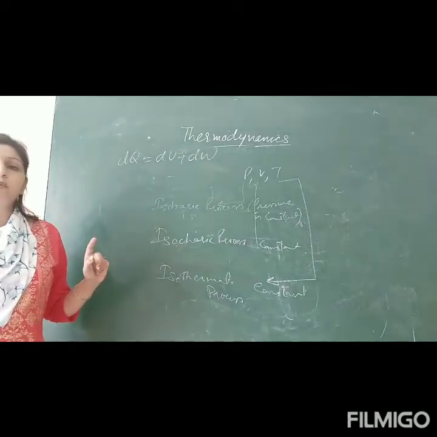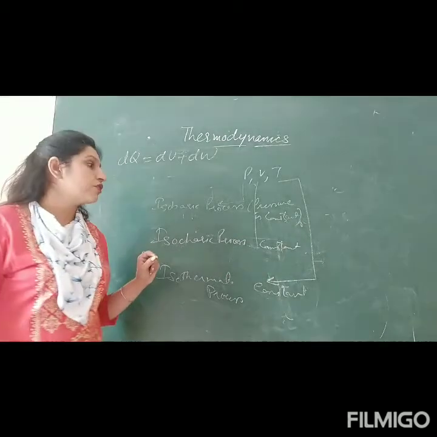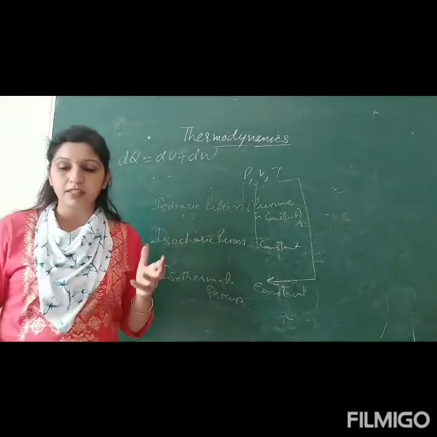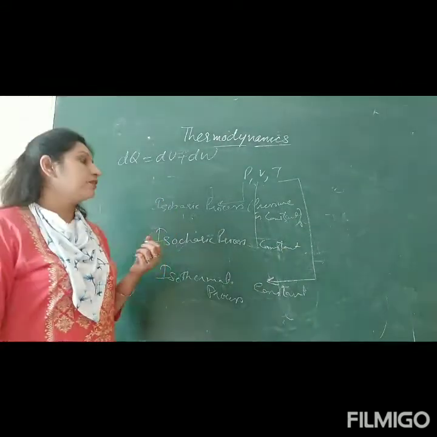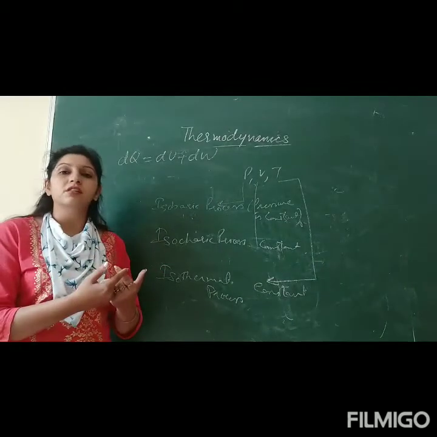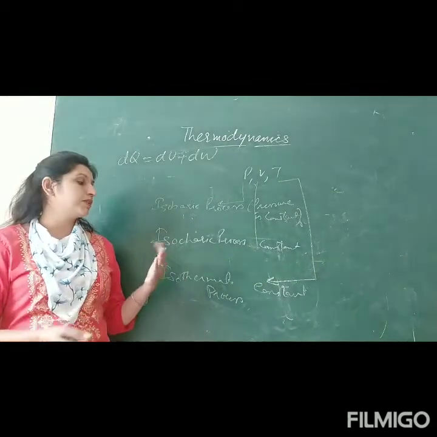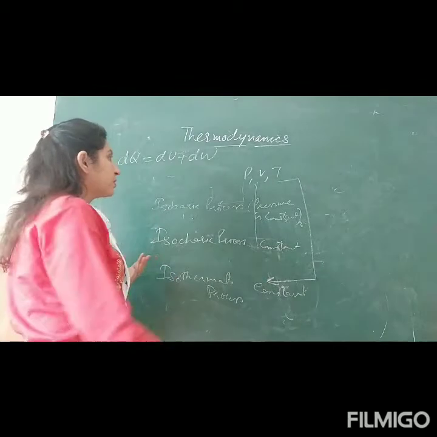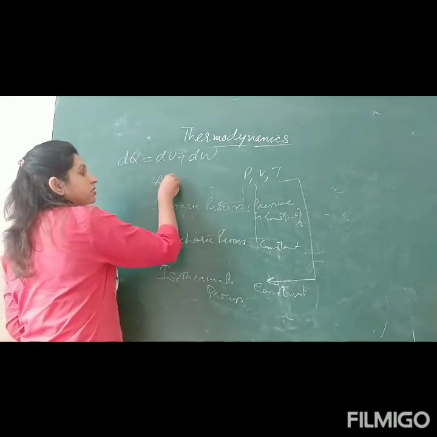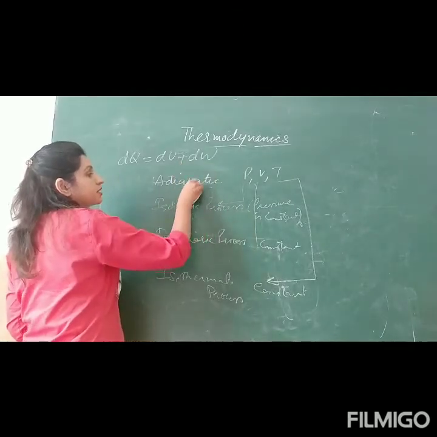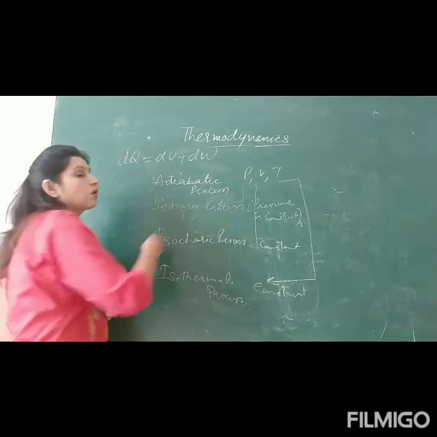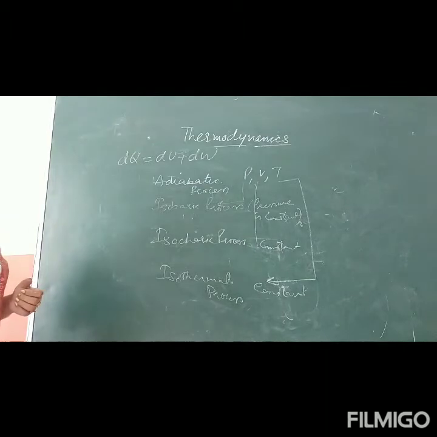Then there is one more process. If there is no exchange of heat between system and surrounding, for example, you are taking something inside a thermos flask, in that case insulating walls are there, so there is no exchange of heat between system and surrounding. Such a process is called an adiabatic process. When there is no exchange of heat between system and surrounding, such a process is called an adiabatic process.